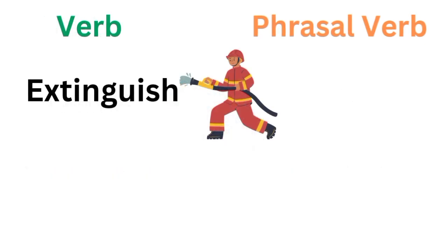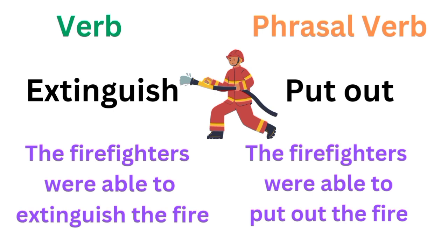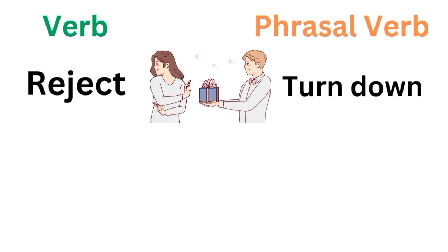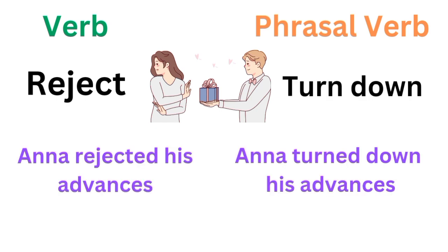Extinguish. The phrasal verb for extinguish is put out. For example, the firefighters were able to extinguish the fire, or the firefighters were able to put out the fire. Reject. The phrasal verb for reject is turn down. For example, Anna rejected his advances, or Anna turned down his advances.